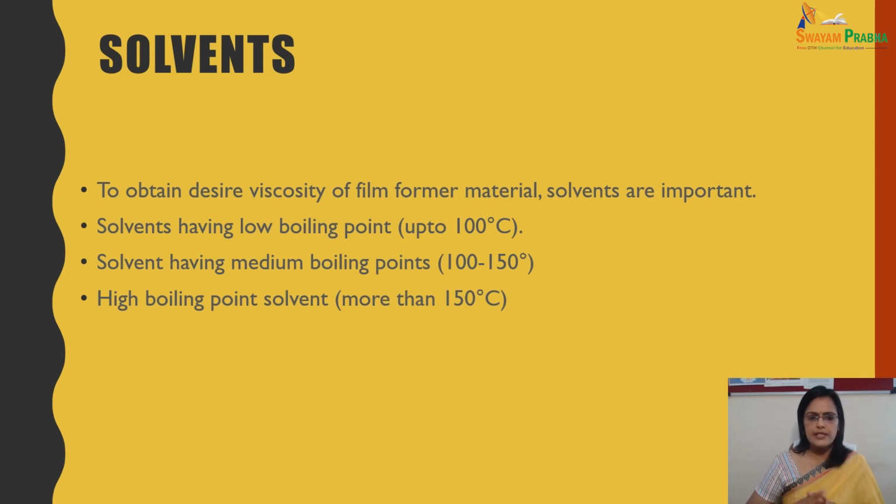For low and medium boiling points you can take n-butyl acetate, and for high boiling point, cellulose acetate butyrate and butyl cellulose. So these are examples of solvents.